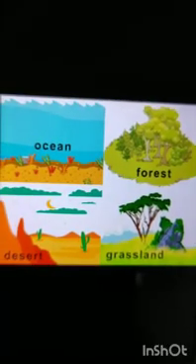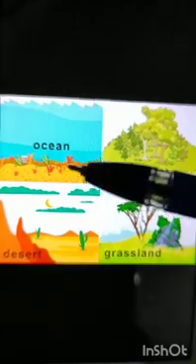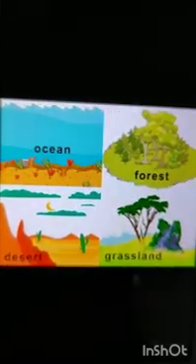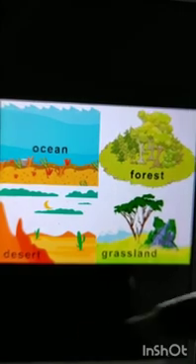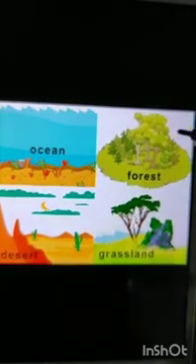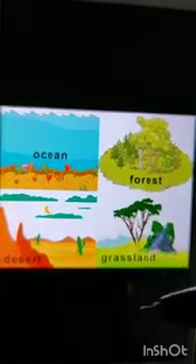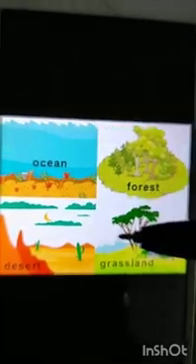Yes, in the desert. So on the basis of the above answers, you can say that different animals and plants live in different habitats. Plants and animals live in different habitats like grassland, ocean, river, desert, forest.